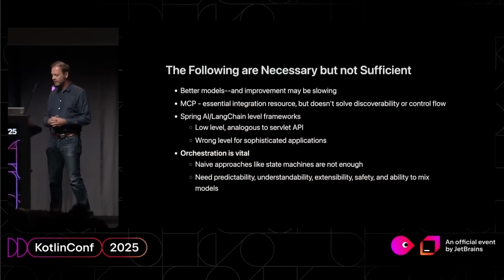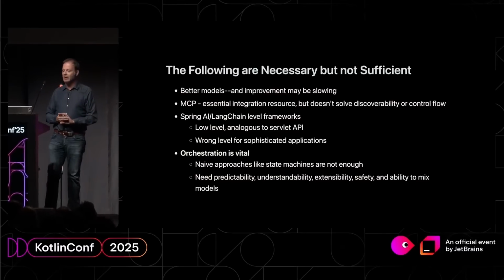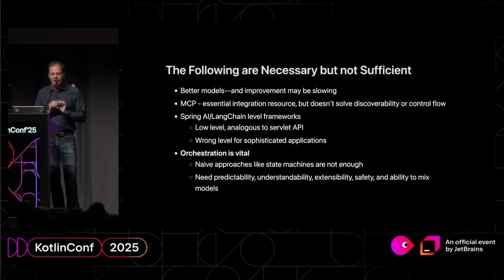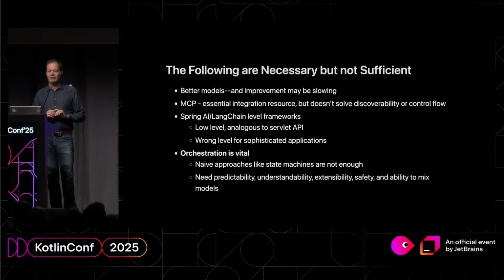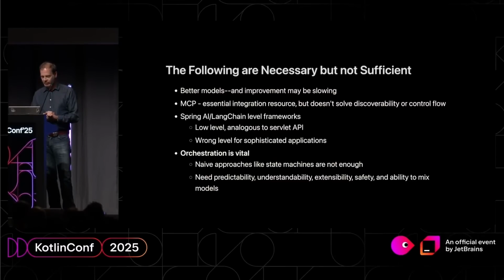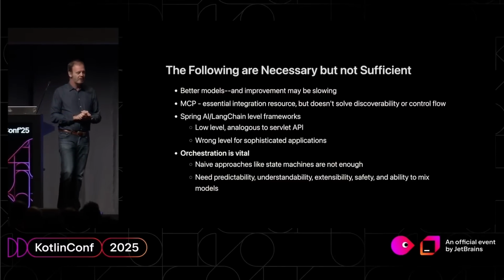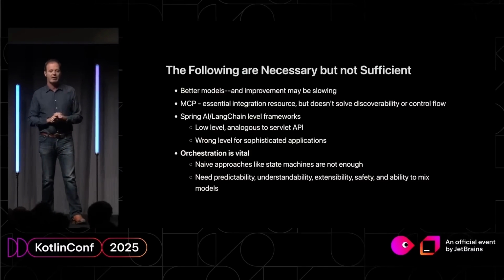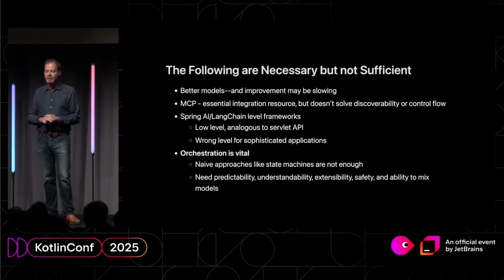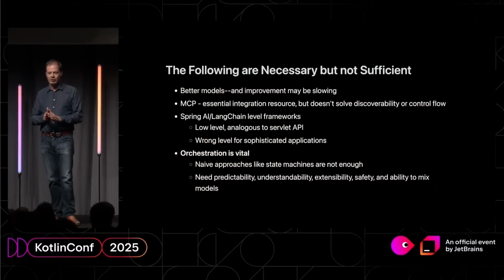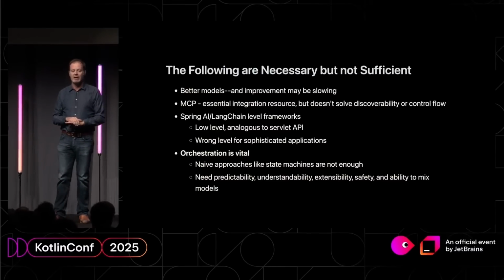MCP is good. I hesitate to say great. It's good. It's very important. It's an essential integration technology, and it's fantastic it exists, but it absolutely doesn't solve problems like discoverability or control flow. Similarly, frameworks in the space of Spring AI or LangChain are important, but they're really the underpinning of the next level on which we need to build applications.